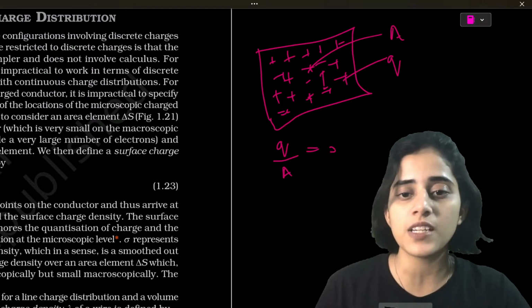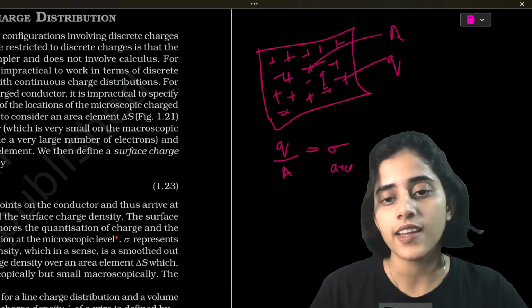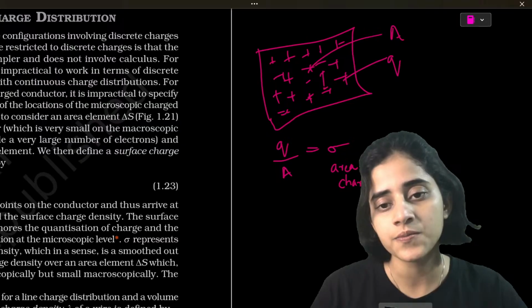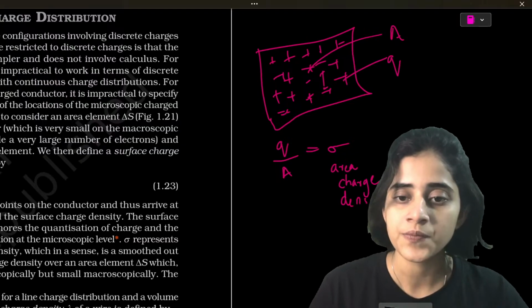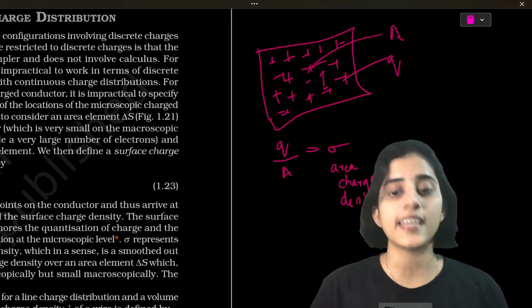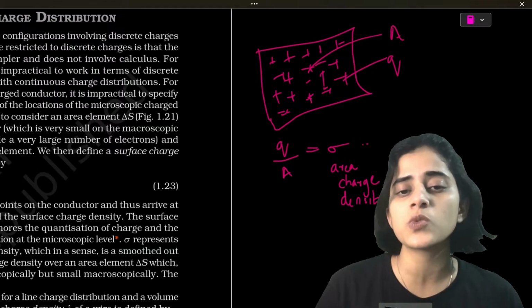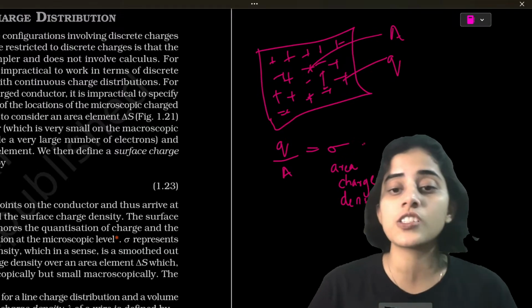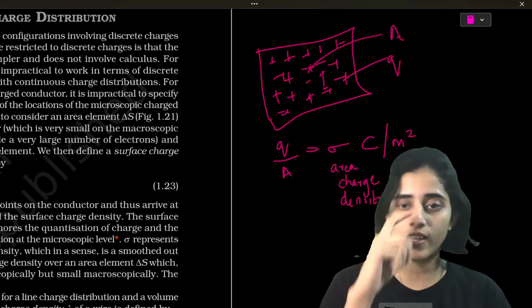This is going to be equal to sigma, or area charge density. What would its unit be? The unit of charge is coulomb, and the unit of area is meter square, so coulomb per meter square.